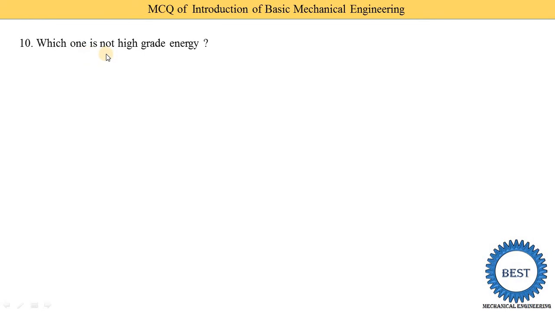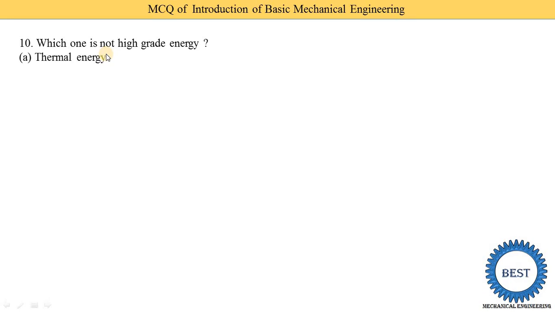Next, which one is not high grade energy? So what is the meaning of high grade energy? It means energy conversion is completely possible from one form to another form. It is called high grade energy. And low grade energy means complete conversion is not possible.